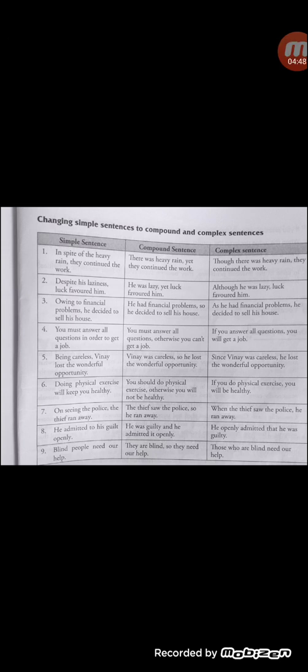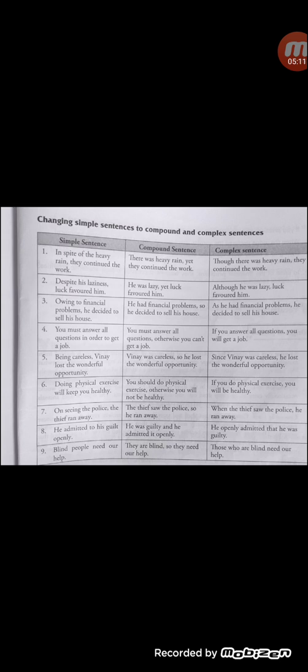Here, as he had financial problems is a dependent sentence, right? He decided to sell his house is an independent sentence. These two sentences can be combined together by the subordinating conjunction as, right?